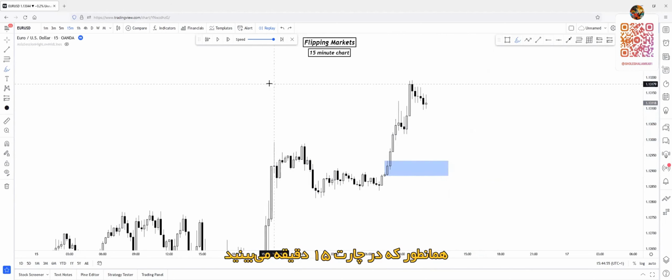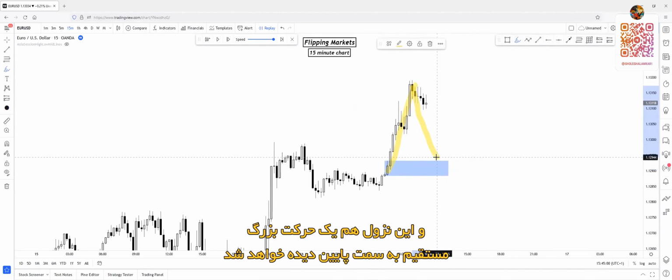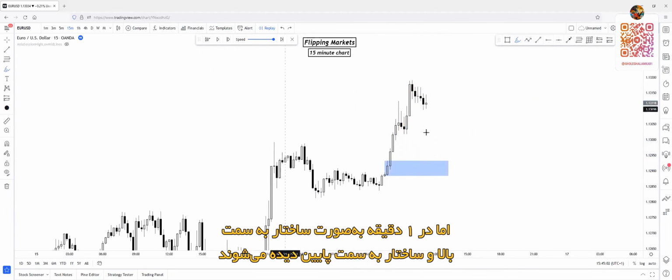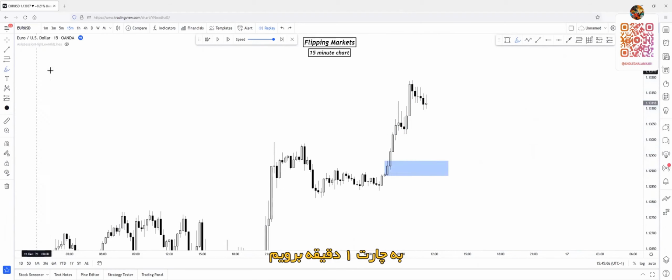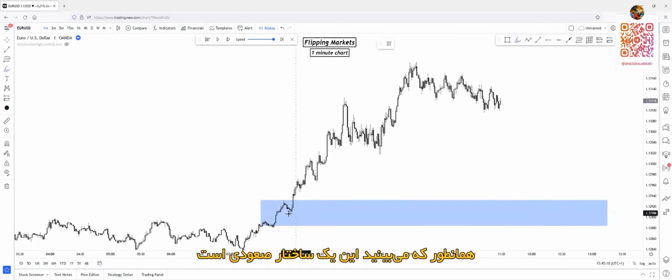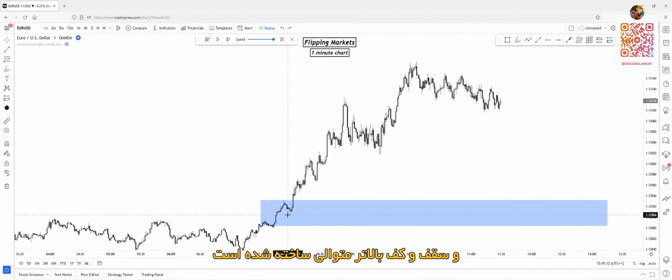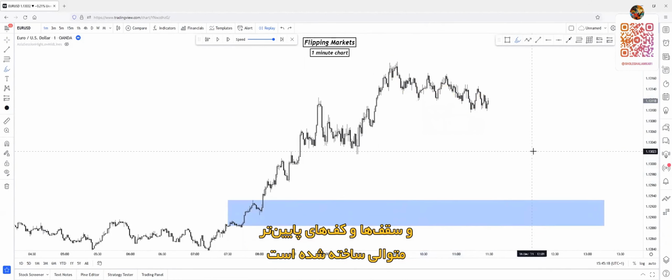Okay, so as you can see on the 15-minute chart, this looks like just one big leg, and this will look like just one big leg to the downside. But on the 1-minute chart, it will look like structure to the upside and structure to the downside. Let me just switch to the 1-minute chart. So as you can see, this is really just a bullish structure, creating series of higher highs and higher lows, and the downside structure is bearish, creating series of lower lows and lower highs.